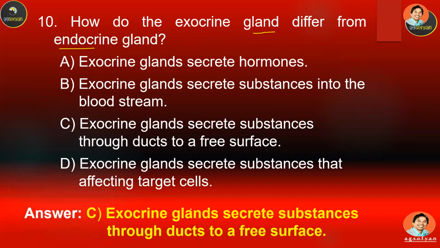Okay, so exocrine glands means the glands that secrete substances through a duct to a free surface. Exo is exit. It means that the secretion goes out of the body. Exocrine glands also have channels, so the product will not go to the bloodstream. It will go directly outside the body using the duct or channel.